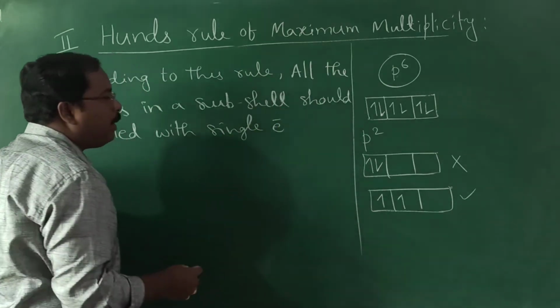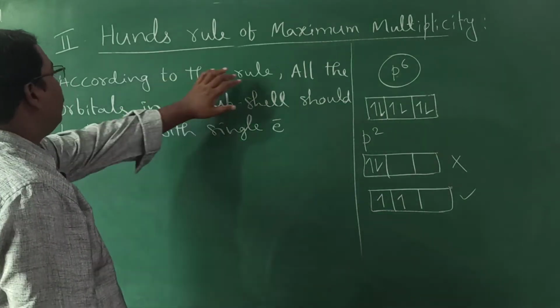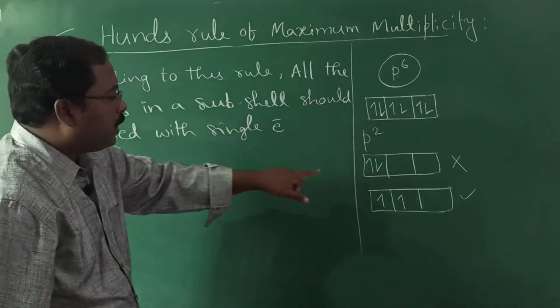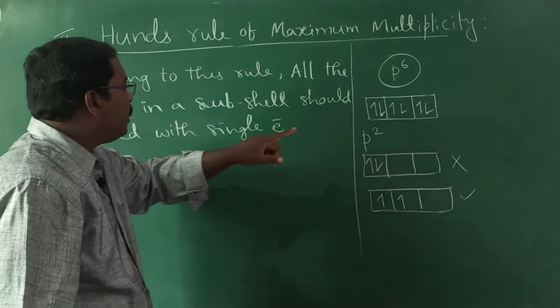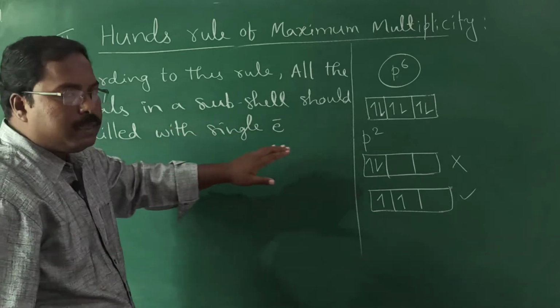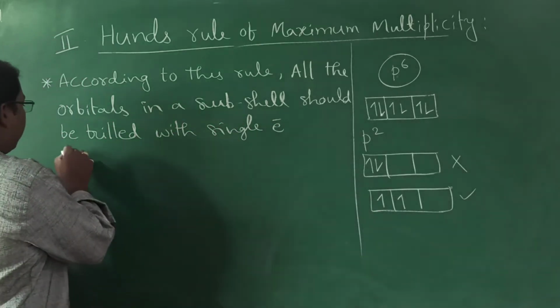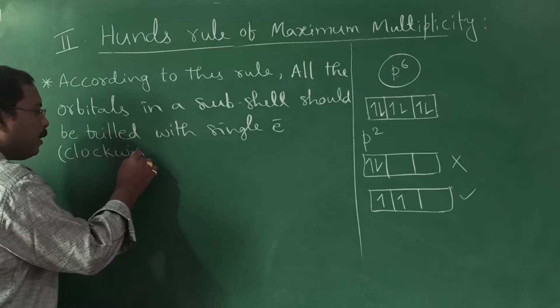Single electron, nothing but electron with clockwise direction. So all the orbitals in a subshell, these are the orbitals. This whole thing is known as a subshell. So all the orbitals in a subshell should be filled with single electron. I told you single electron means which will be in the clockwise direction.